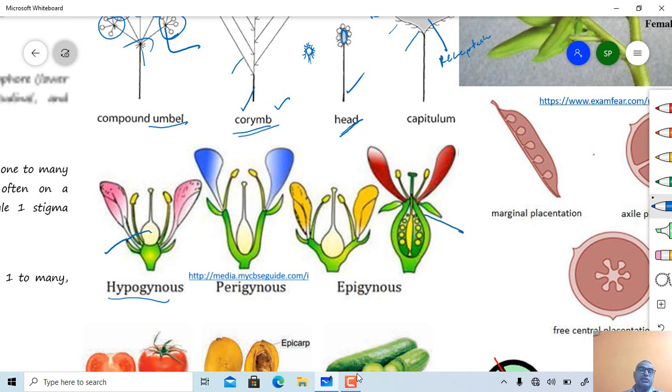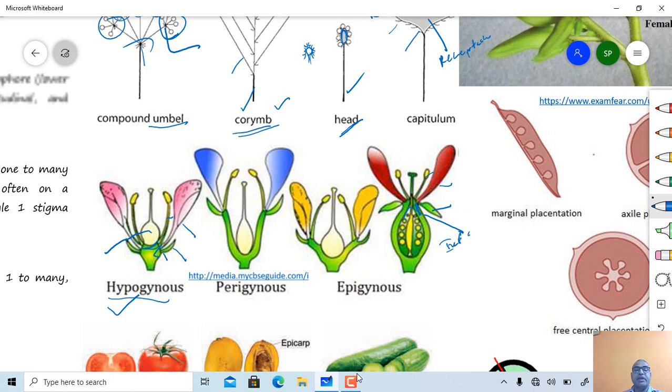Here floral whorls, calyx, corolla, androecium are attached to the thalamus but below the ovary. So the ovary becomes superior, hypogynous type. Here the ovary is inferior, calyx, corolla, androecium attached to the thalamus but above the ovary. Therefore it is called an epigynous type of flower.